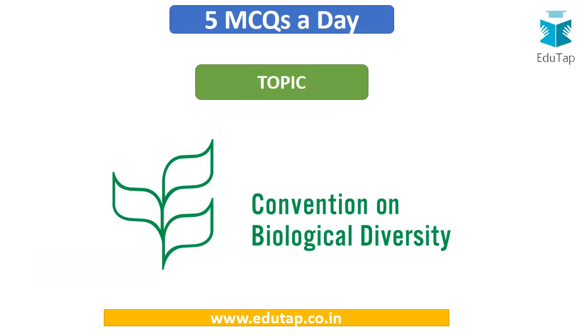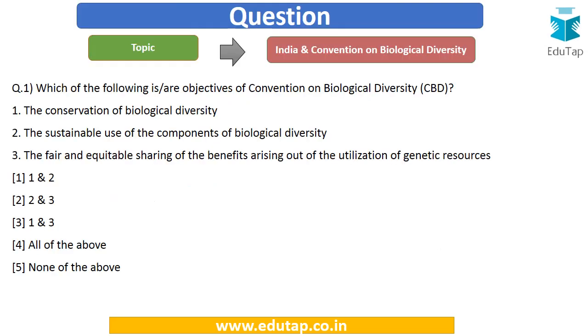So let's start our discussion with the topic India and Convention on Biological Diversity. So let's start with the first question. Which of the following is an objective of the Convention on Biological Diversity? The conservation of biological diversity, the sustainable use of the components of biological diversity, the fair and equitable sharing of the benefits arising out of the utilization of genetic resources. The options are 1 and 2, 2 and 3, 1 and 3, all of the above, or none of the above.